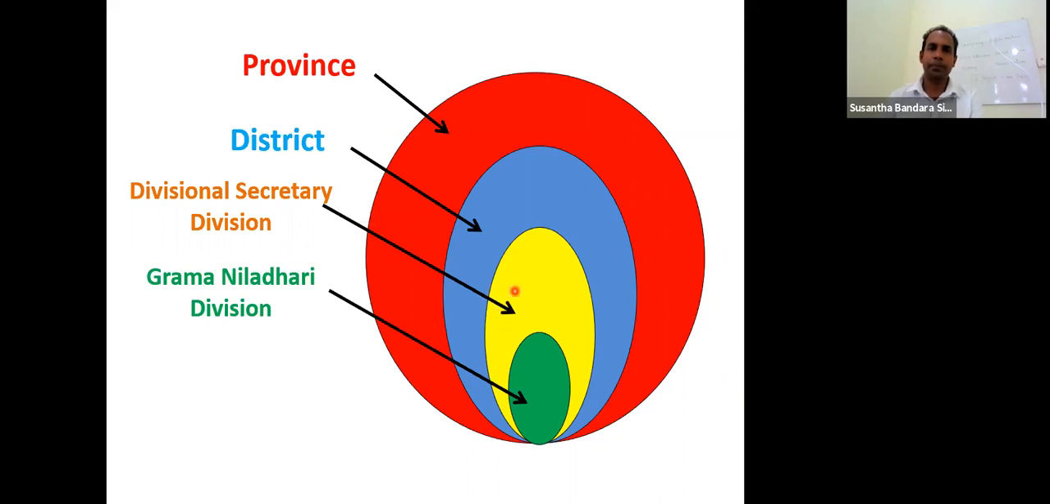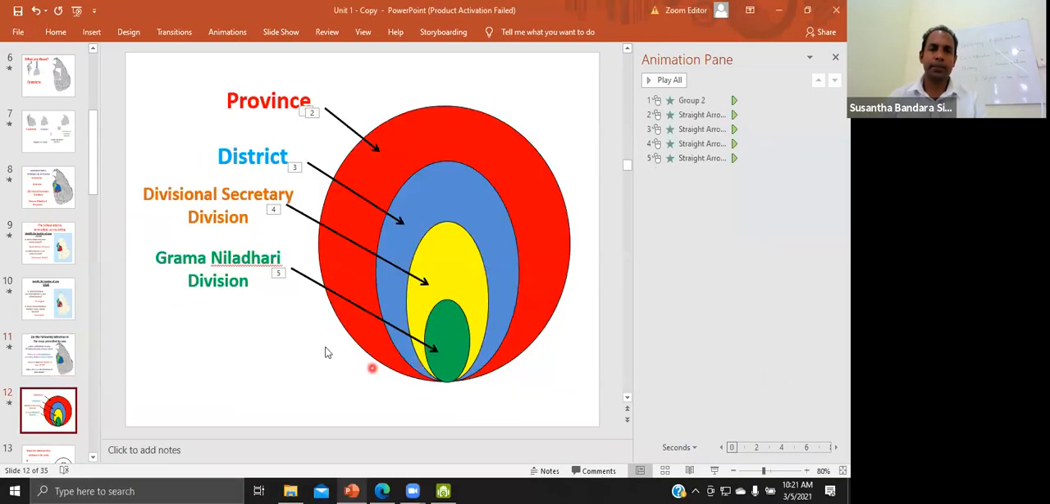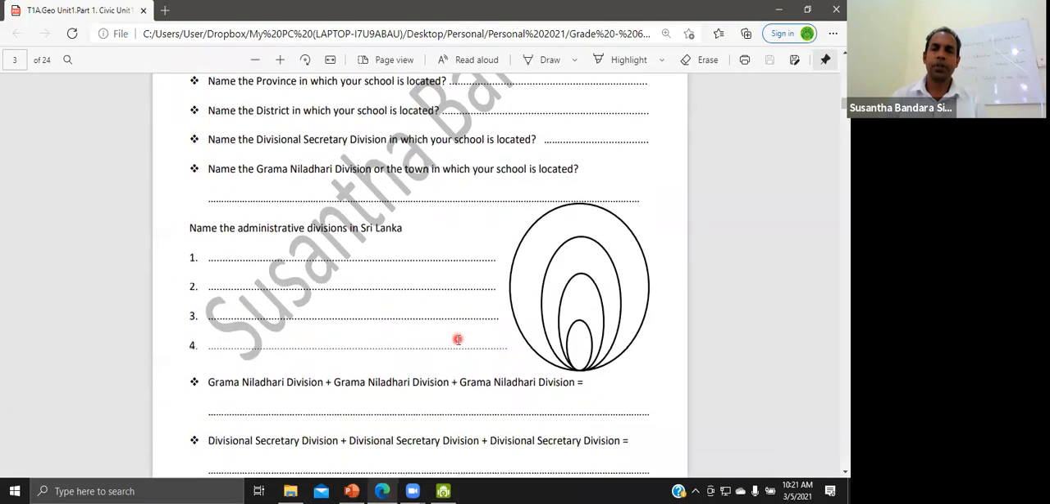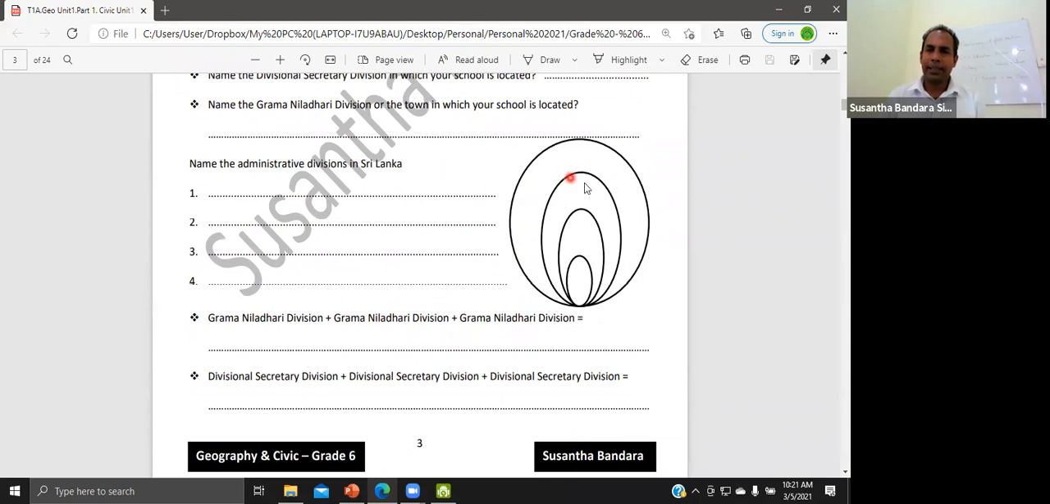Okay. Next one. Let's move to the tute again. This is the tute provided to you. Circular diagram can be seen. Name the administrative divisions in Sri Lanka. How many? 1, 2, 3, 4. You have to write the largest one under number 1, second largest under number 2, and so on.